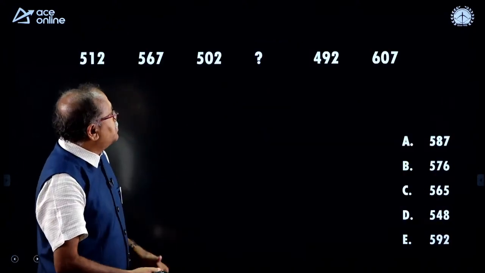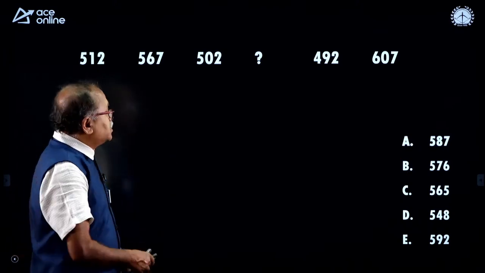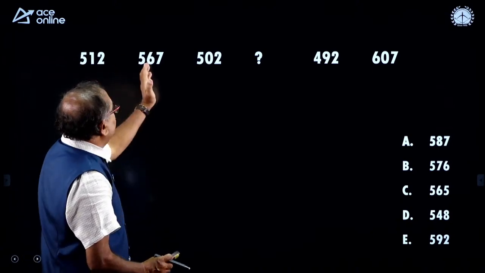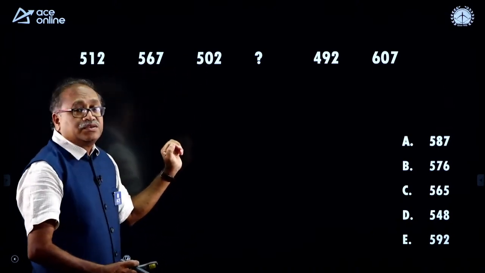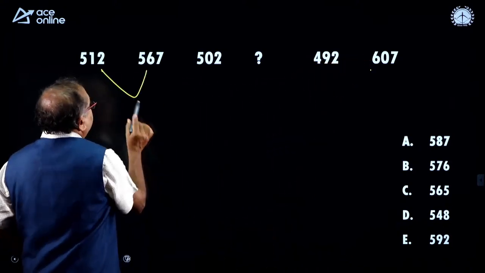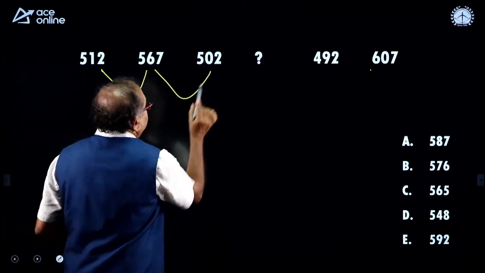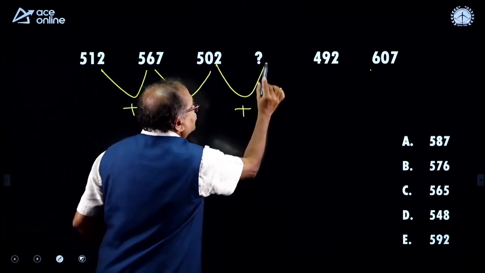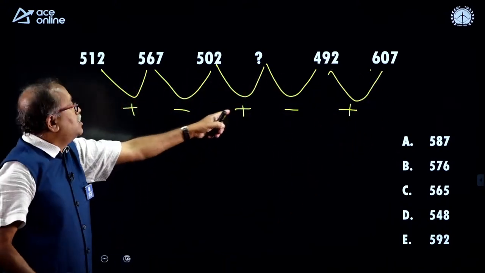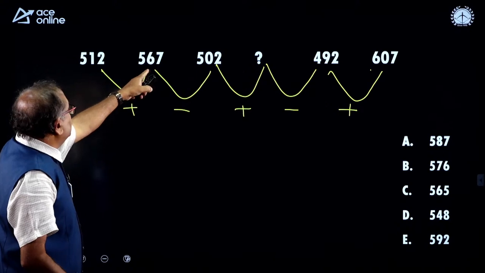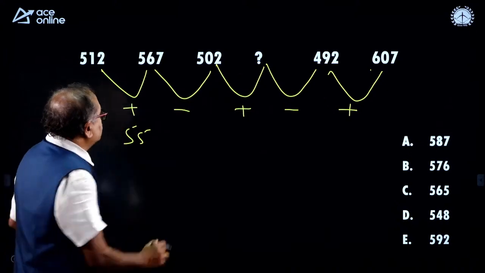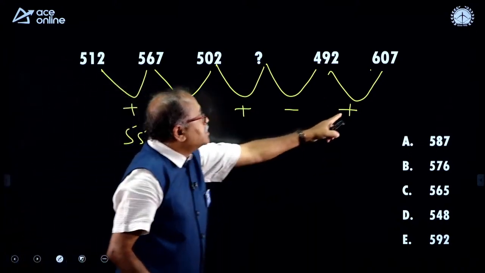Moving on to the next question over here. It is a number series. So, what is the pattern? The series is increased from here to here, decreased from here to here, and increased from here to here. That means I may understand that this is plus and this is minus. So this should be plus, there should be minus, and there should be plus. I do not know the middle two numbers, but I know these numbers. How much is that? This is 55 plus 55. How much is this number subtracted? 65. And I can get this number.